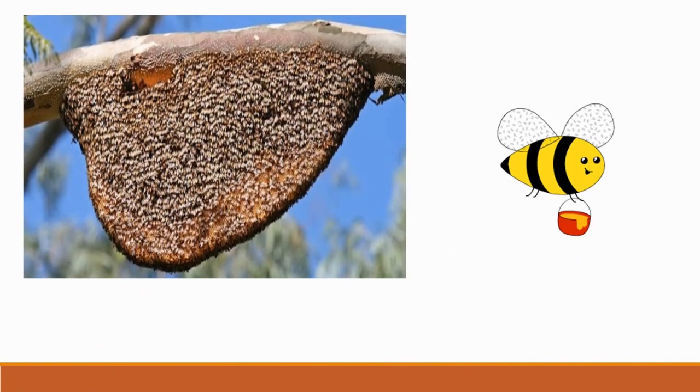Here you can see how we make our house bigger and bigger. Do you know why we make our house bigger? Don't worry, I'll tell you. We make the house bigger for the babies, for food and also honey which we gather from the flowers.